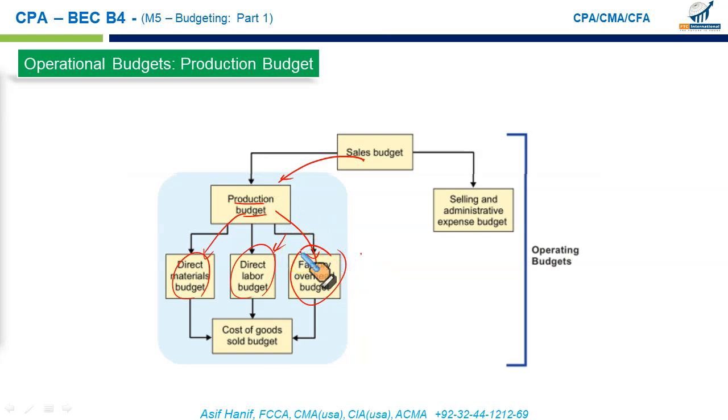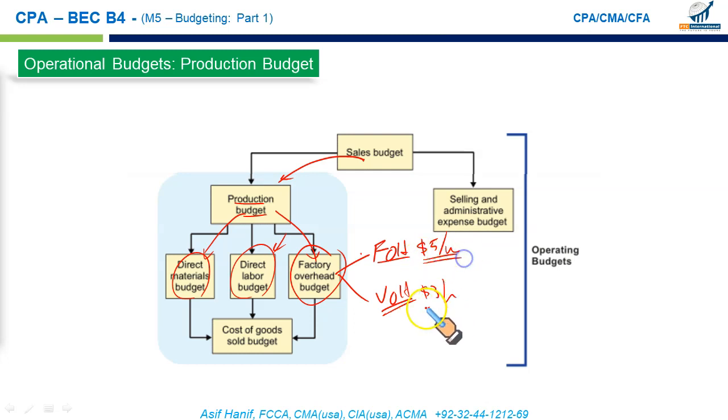So once we have the production budget, we can then draw up our factory overhead budgets. We know factory overhead involves some fixed part, fixed overheads, and some variable. Fixed overheads would consist of depreciation, insurance, property taxes, fixed salaries of production staff, and variable overheads would involve those overheads that change with the level of production: electricity, gas, water, indirect material, indirect labor. So what you would have in your production facility, you would have a rate which could be either a dual rate. Fixed overhead rate would be $5 per unit and variable overhead would be $3 per unit.